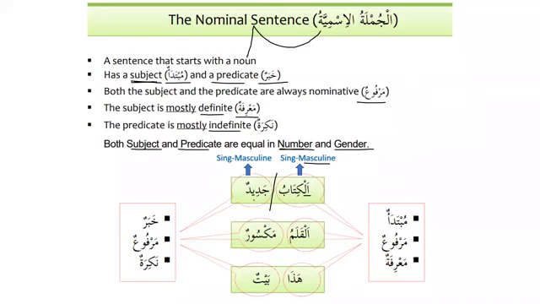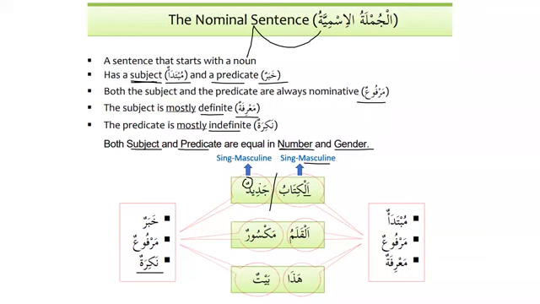Then we have jadidun, and this is called khabarun, as we can see over here. It is marfu'un because it has dammatan, and it is nakiratun. It's a common noun because there is no reason why we should call it a definite noun. A definite noun should be ismun alamun, the name of a specific person, place, or thing. It should have al before it, or it should be ismul ishara. All these categories we don't have here. So that's why we say it's an indefinite noun.